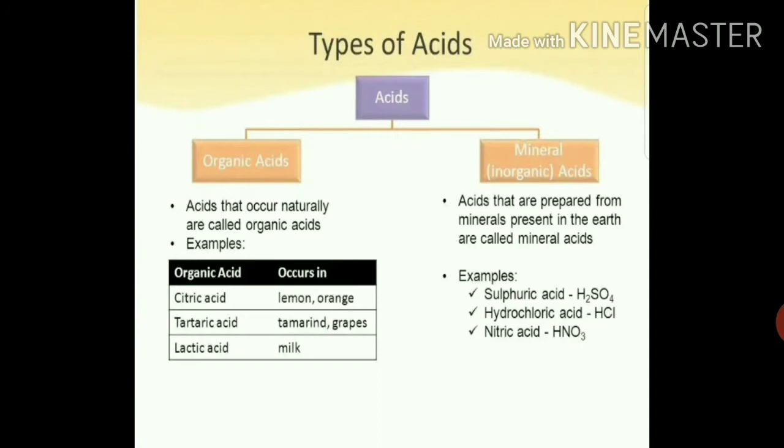mineral acid. So acids that occur naturally, we call them organic acids, like citric acid, tartaric acid, lactic acid. And mineral acid: acids that are prepared from minerals present in the earth are called mineral acids, like sulfuric acid, hydrochloric acid, nitric acid, etc.